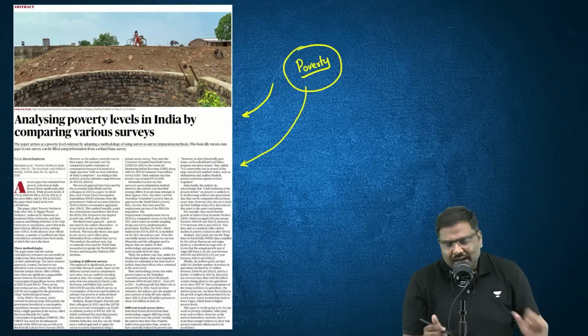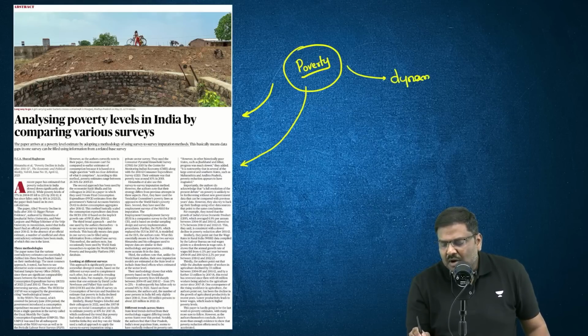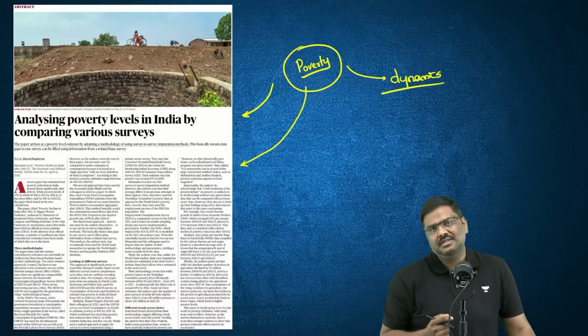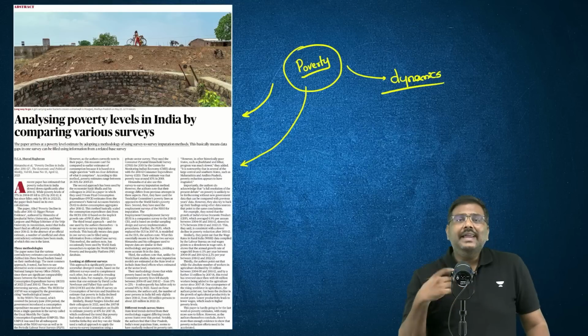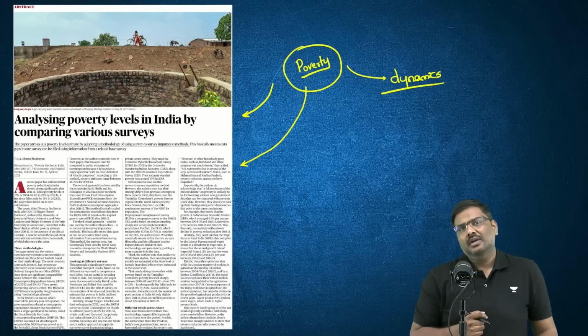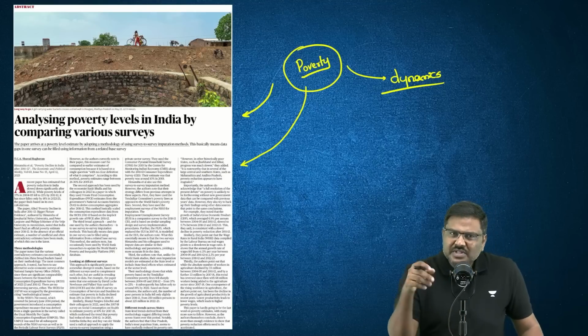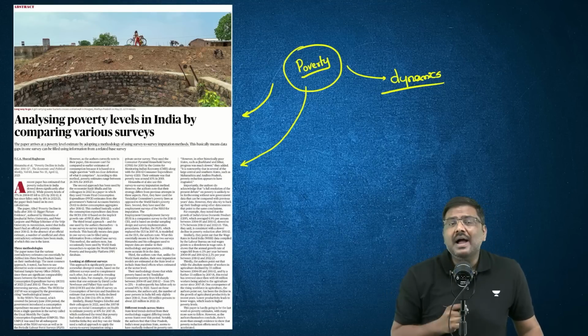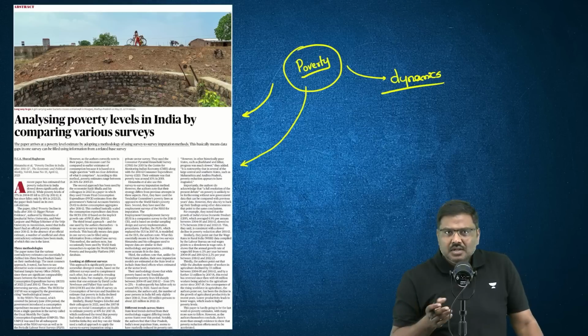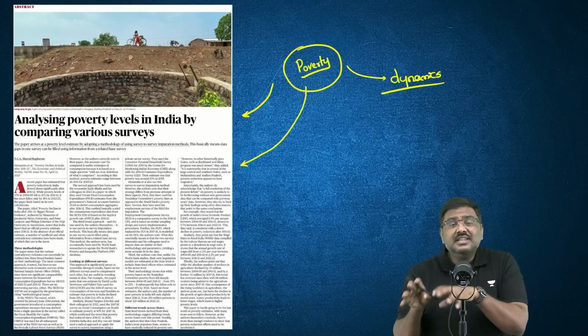But in addition to that, there's a dynamic aspect as well. What is the dynamic aspect of poverty here? Multi-dimensional poverty index. What is the need to have an official poverty line in India? The recent estimates published by the World Bank regarding poverty in India, etc. So there is a dynamic aspect, there is a static aspect.